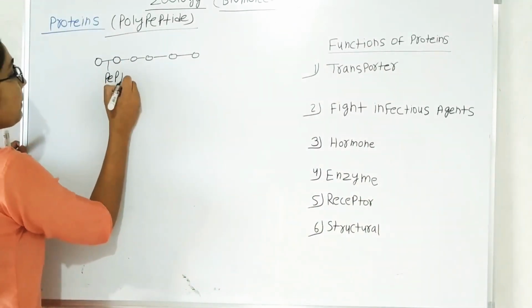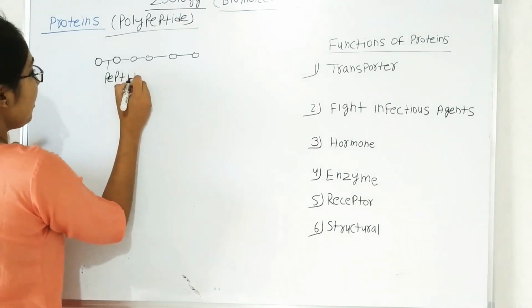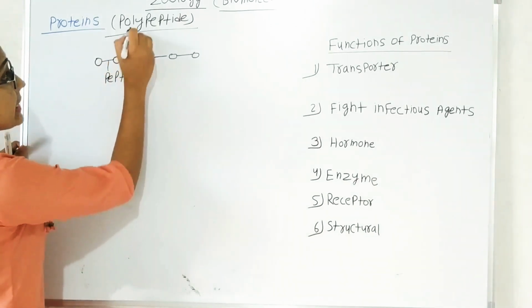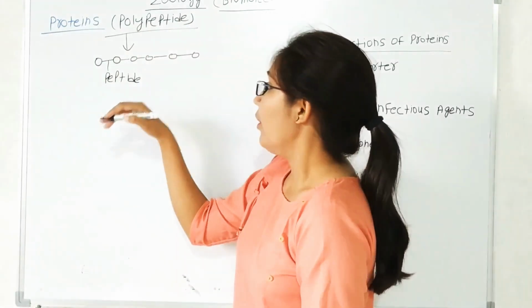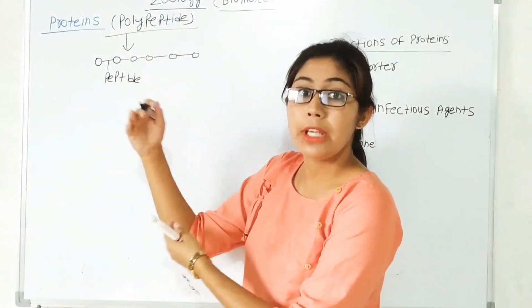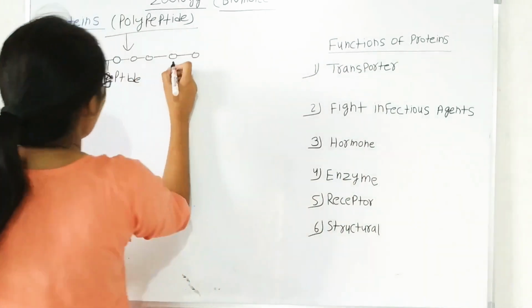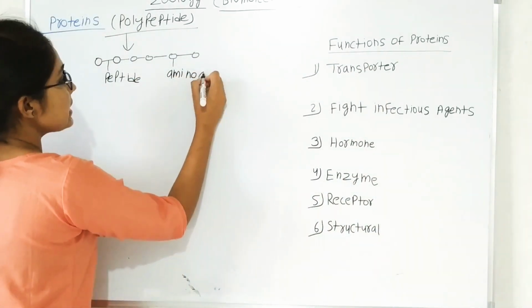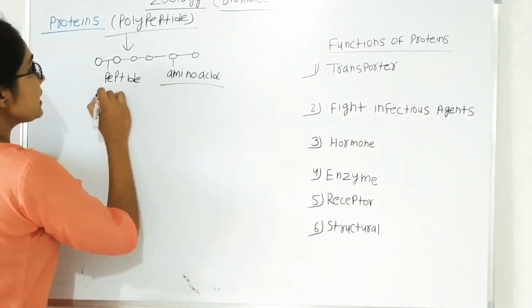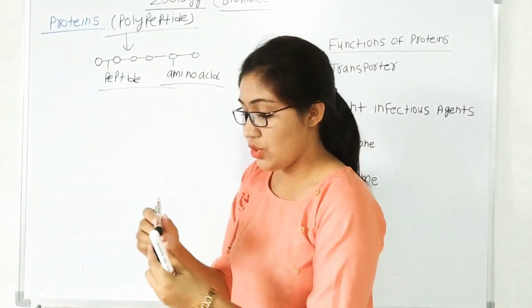So this is the peptide bond, and this is the polypeptide structure. So what is a polypeptide? When more than one amino acid links with the help of peptide bonds and forms a straight chain-like structure, this is the polypeptide structure.